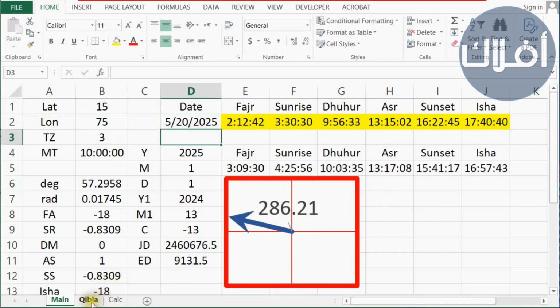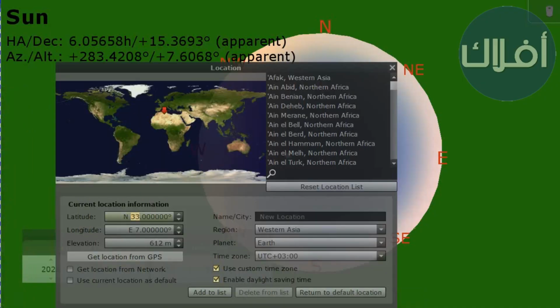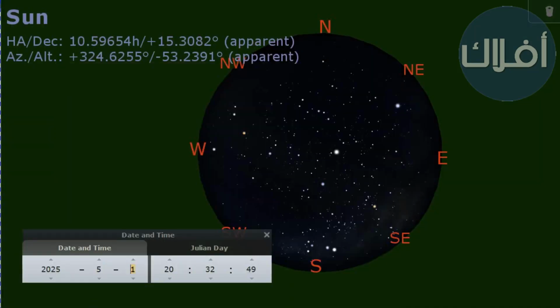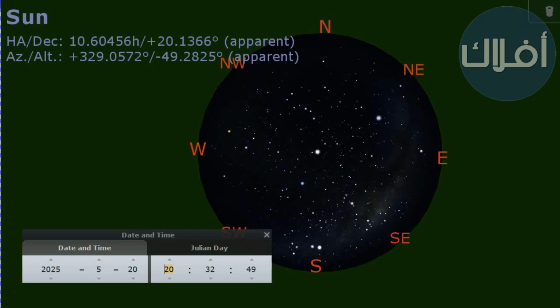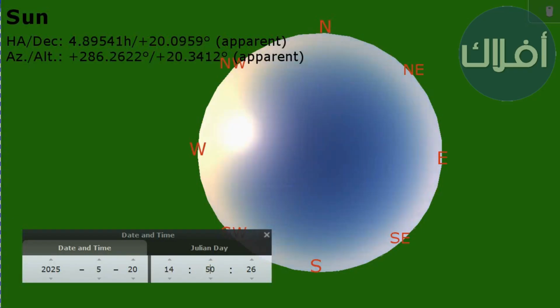If we go to Qibla sheet, we see the 2 times are 11:29:26 and 14:50:11. Let's go to Stellarium, change the location, latitude 15, longitude 75. Let's change the date to 20th, and we go to the first time, 11:29:26. We see that the sun azimuth is 286.2, which is in the direction of Qibla. Let's change to the second time, 14:50:11. We see that the sun azimuth is also 286.2, which is the direction of Qibla.